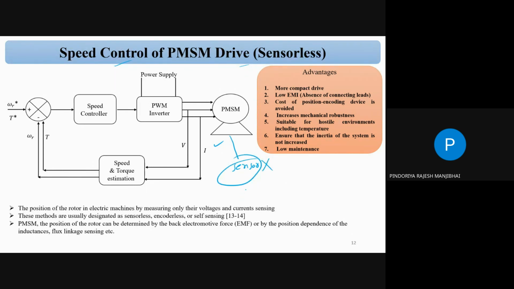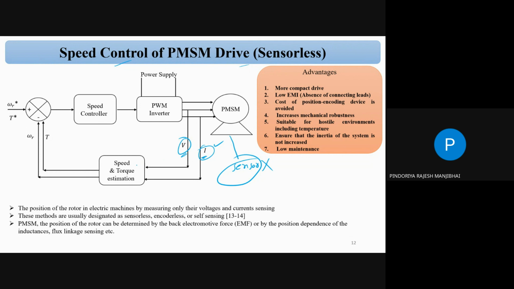So without a sensor, how can we know where to rotate the motor, maybe 30 degrees clockwise or anti-clockwise? Based on the voltage and current signals of the power supply, we can estimate the rotor position.